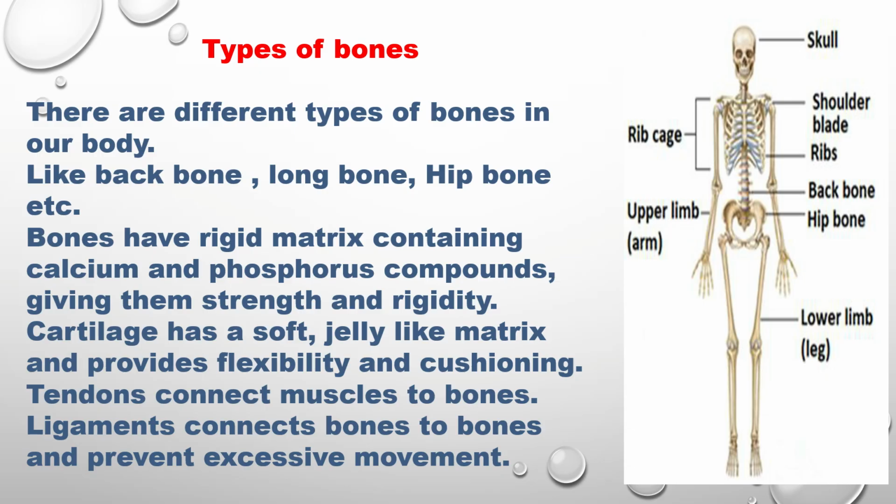Bones have a rigid matrix containing calcium and phosphorus compounds, giving them strength and rigidity. Cartilage has a soft jelly-like matrix and provides flexibility and cushioning. Tendons connect muscles to bones, and ligaments connect bones to bones and prevent excessive movement. Remember, tendons: muscles to bone, and ligaments: bone to bone.